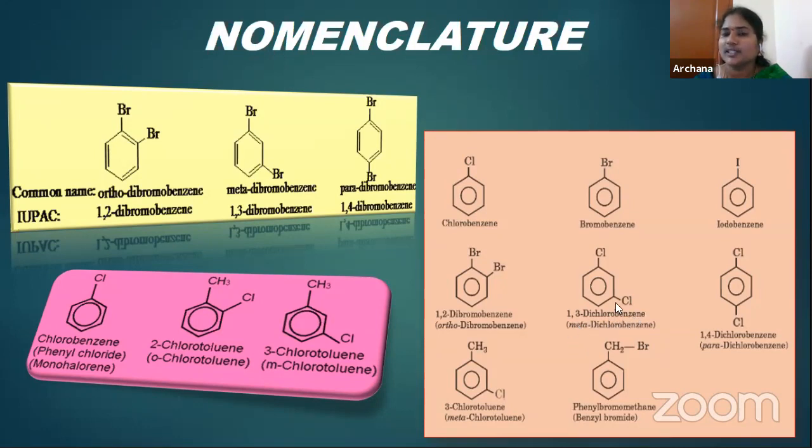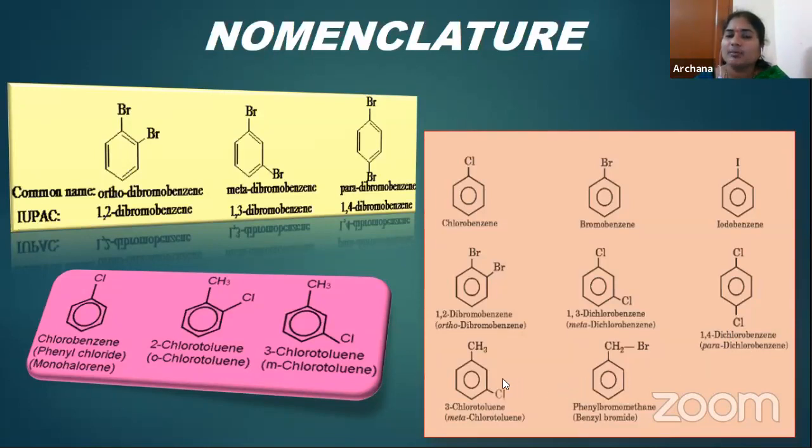At which position is it there? Meta position. And next, in this one, where the chlorines are present, first position and fourth position, children. Therefore, we are calling them as 1,4 dichlorobenzene. If you want to write the common name, which position is there? Para position. So para dichlorobenzene.